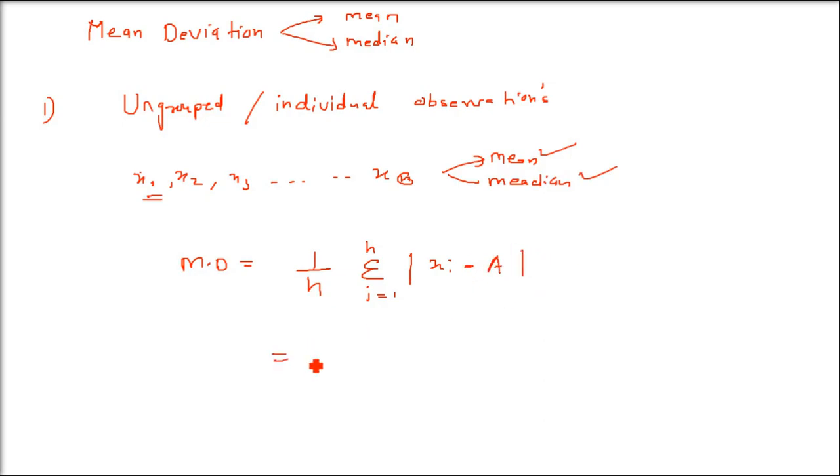Let us write it in a short way. This is 1 by n, sigma i equals 1 to n, of xi minus A, which we can write as di. This is just a difference. I'm replacing it by di just to make it simpler. So this is how the mean deviation for ungrouped or individual observation can be found out. Basically, there is no grouping, there is no frequency. So let us assume we have to find out mean deviation about median.